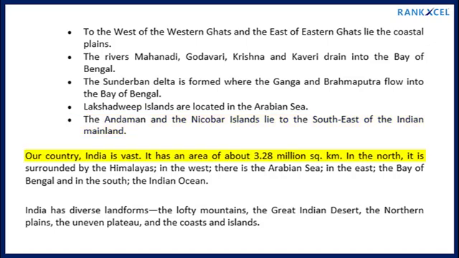Our country, India, is vast. It has an area of about 3.28 million square kilometers. In the north, it is surrounded by the Himalayas. In the west, there is the Arabian Sea. In the east, the Bay of Bengal, and in the south, the Indian Ocean. India has diverse landforms: the lofty mountains, the Great Indian Desert, the northern plains, the uneven plateau, and the coasts and islands.